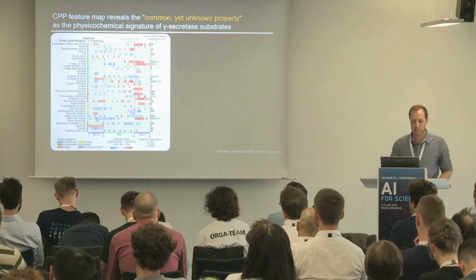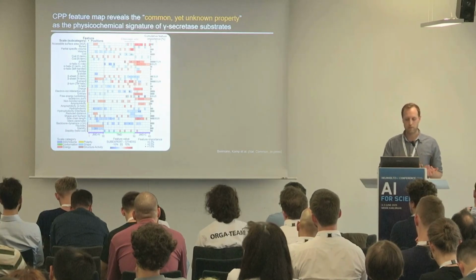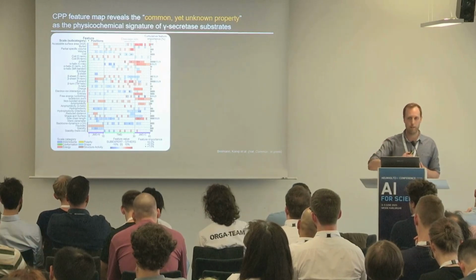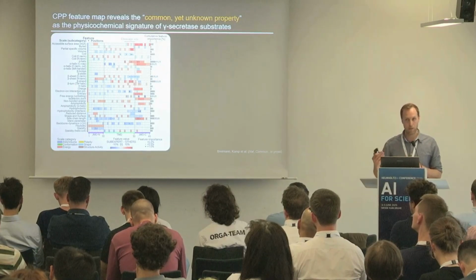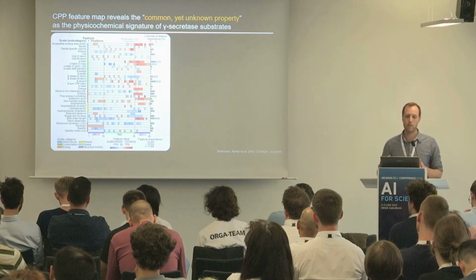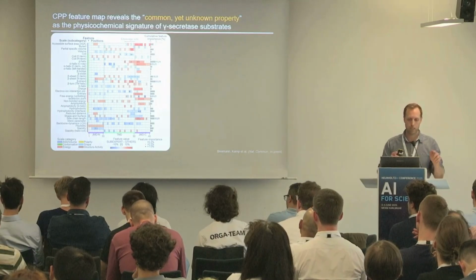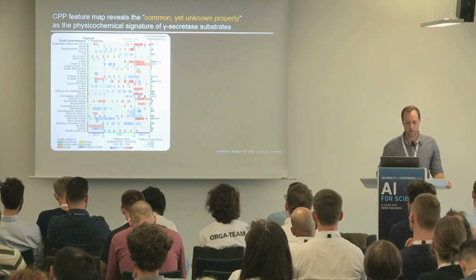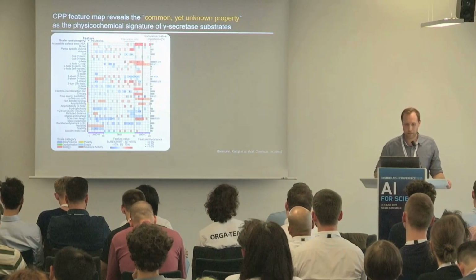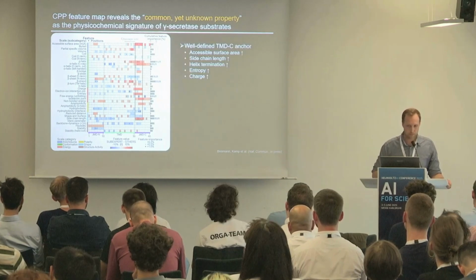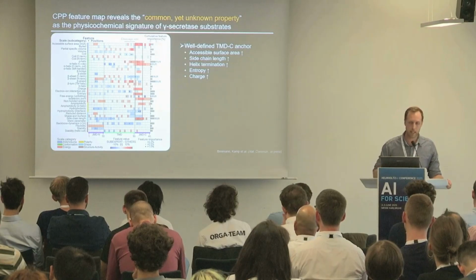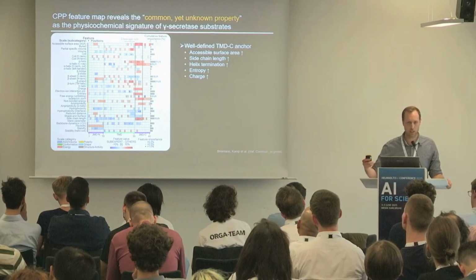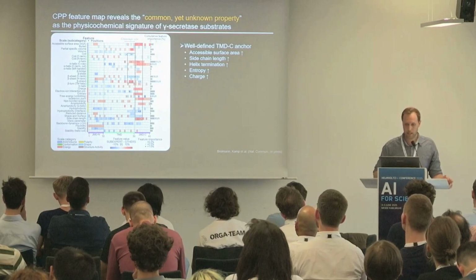So what you have here is, again, the mean difference between substrates and the reference data set. Red indicates higher values for substrates, blue lower values for substrates. And we have the feature importance indicated by the black squares, both given per scale subcategory and residue combination. This is a very complex map, so our collaborators were studying this for days. To simplify this a little bit, let's focus on this part. We call this a well-defined TMD C anchor, characterized by an increased accessible surface area, side chain length, helix termination, and so forth. And now something puzzling appears.